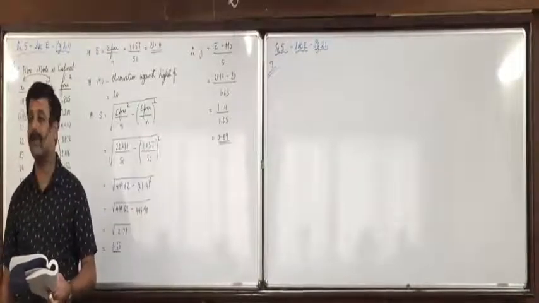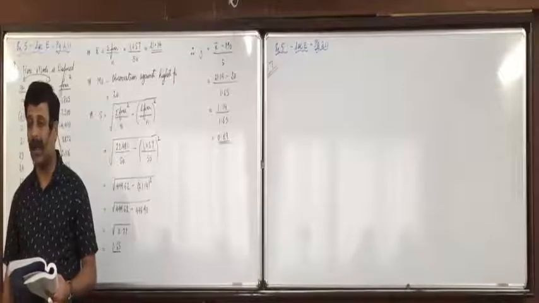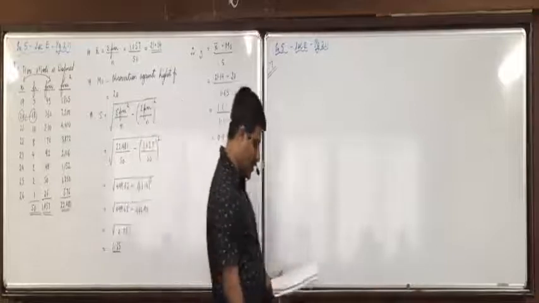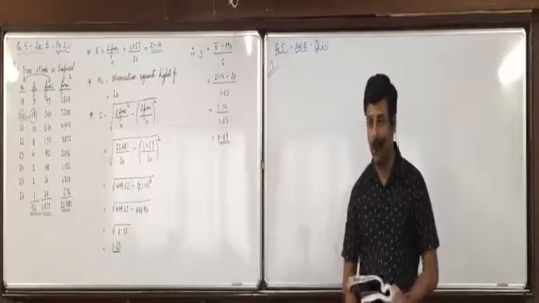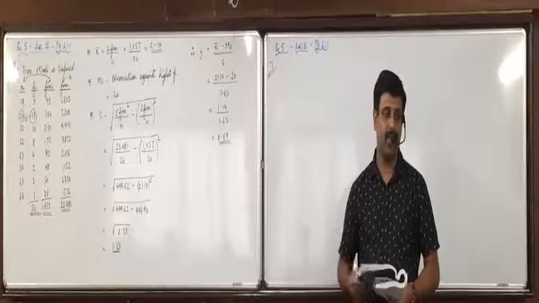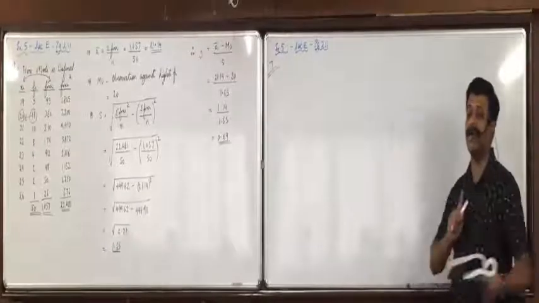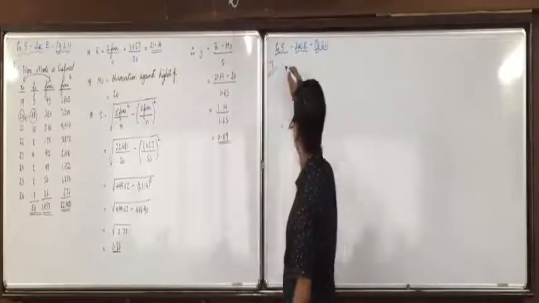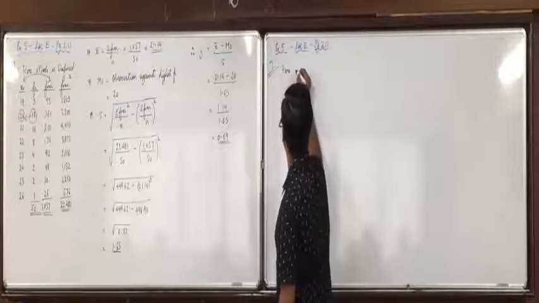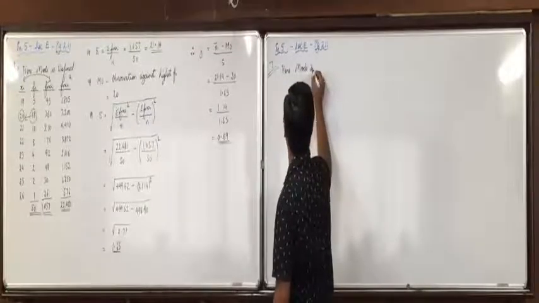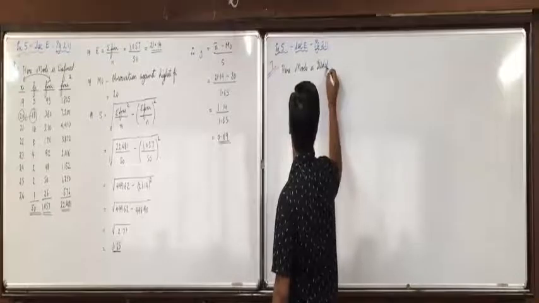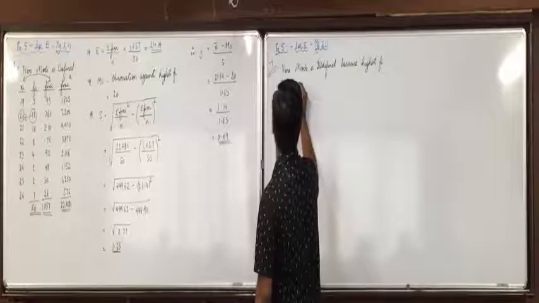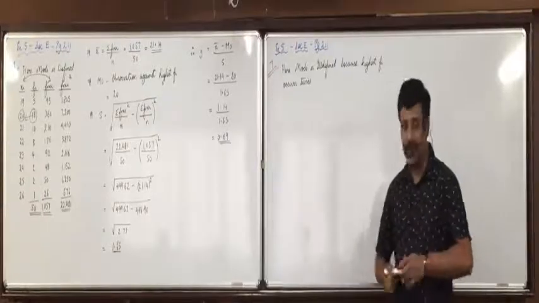Now, first condition, unequal class lengths, there are no unequal class lengths. Second, what is the highest frequency? 7. Does it occur twice or more? Yes. So here mode is ill-defined. Are you okay with this? First we'll mention that here mode is ill-defined because highest frequency occurs twice.